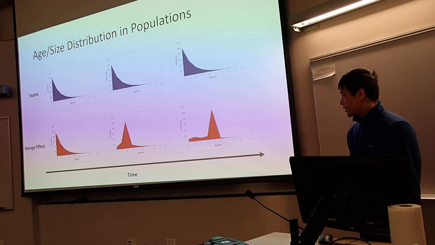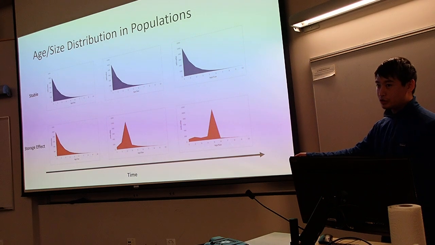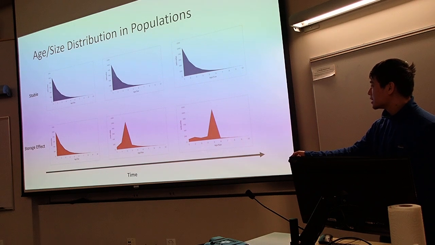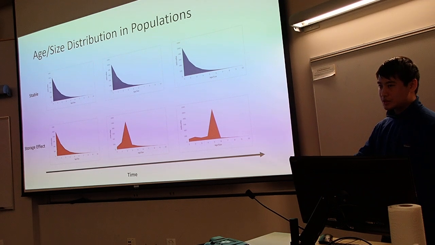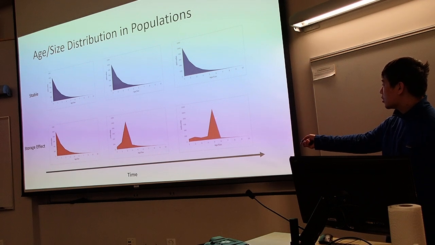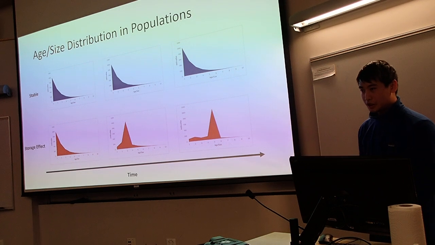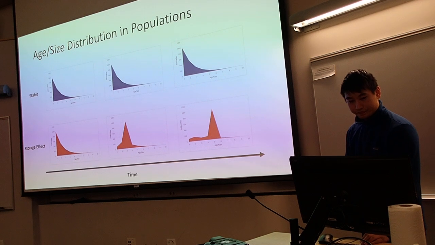However, under storage effect, we start with, say, who knows how many years of failed recruitments, and then we have a successful recruitment event of juveniles. But because of storage effect and cohort dominance, this cohort is suppresses the subsequent recruitment of new juveniles next year. So what we see as time goes on is one cohort is overwhelmingly representative of the population, as size and age increase over time.